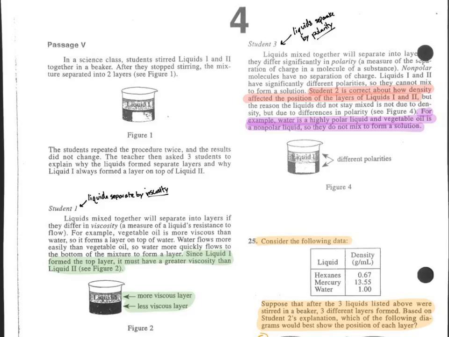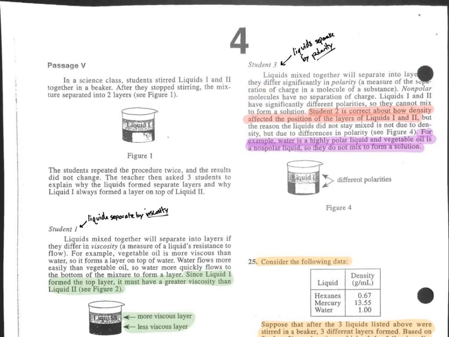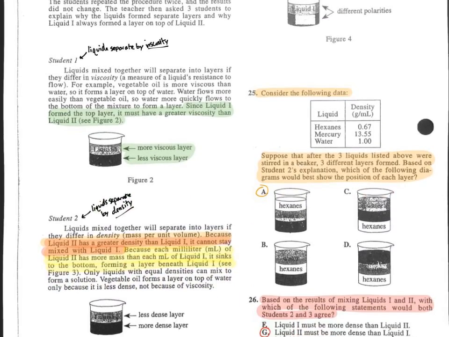The last passage, passage 5, is a conflicting viewpoints passage. This is the kind of passage where you have multiple people that have a different explanation for something. In this case, there were two liquids, liquid 1 and liquid 2, that were stirred in a beaker, and they were separated from one another after stirring. Student 1 said that they would separate by viscosity, which is a measure of a liquid's resistance to flow. Student 2 said that they would separate by density, and student 3 said that they would separate by polarity, and then they list some reasons as to why they think that.